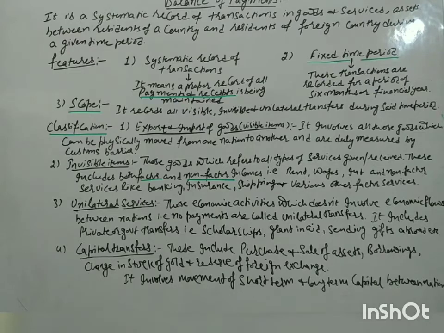Those aids come under the definition of unilateral transactions. It means we haven't purchased or sold any services, but we have received a certain amount of money in the form of grant in aid, scholarships or other monetary help to fight the pandemic. That comes under unilateral transfers.